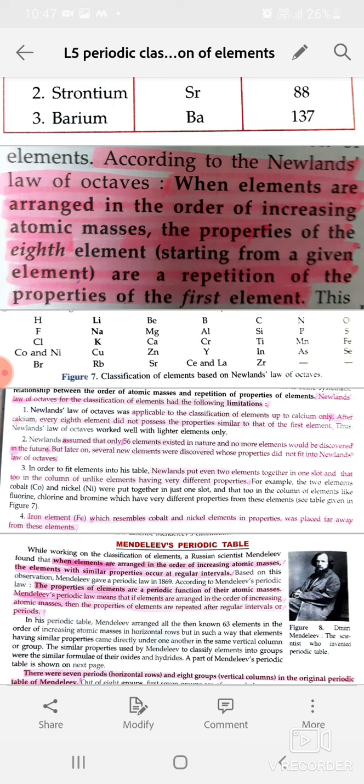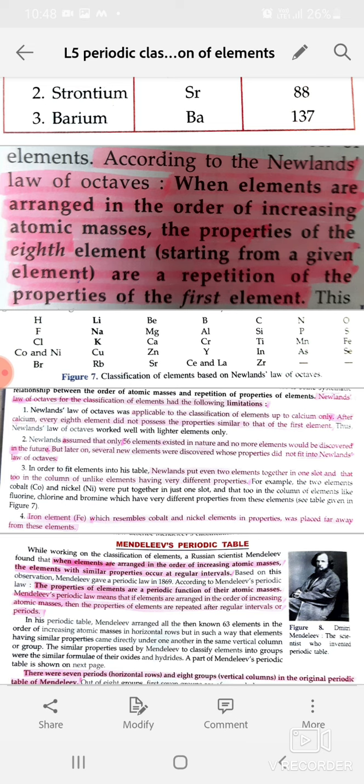and that too in the column of elements like fluorine, chlorine, and bromine, which have very different properties from these elements. So that was a drawback. Iron, which resembles cobalt and nickel in properties, was placed far away from these elements. Yes, iron, cobalt, nickel, these are magnetic materials. So though they have similar properties, they are grouped in a different way.